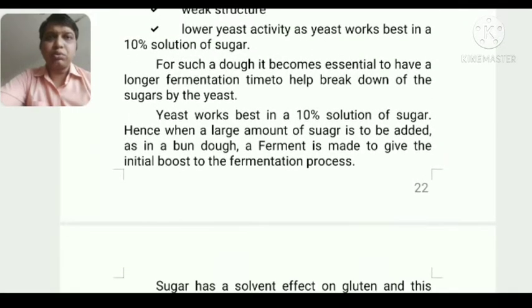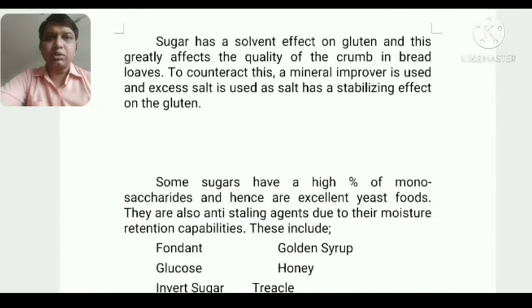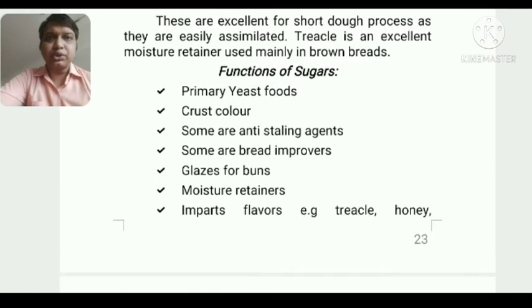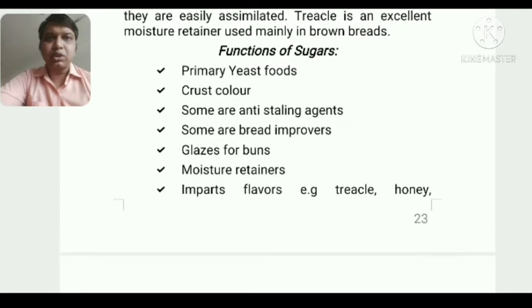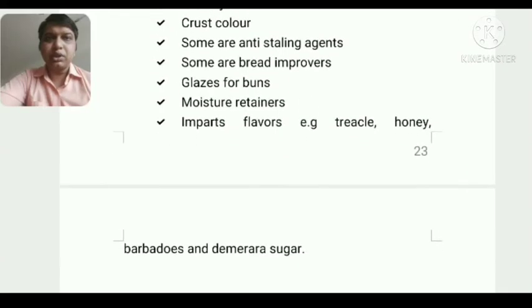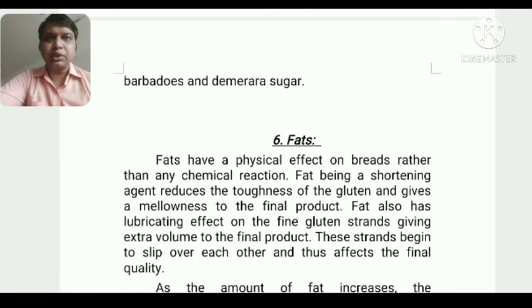So putting in sugar is also very important. Functions of sugars: primary yeast food, crust color, some are anti-staling agents, some are bread improvers, glaze for buns, moisturizing. These are some of the works of sugar.